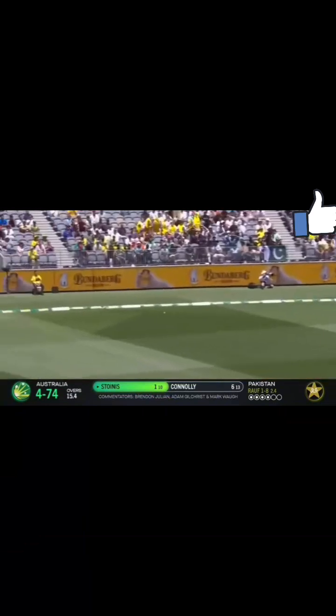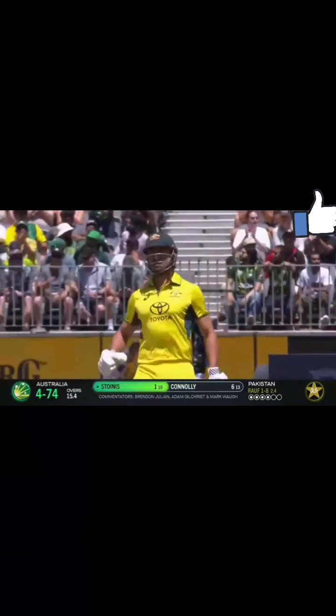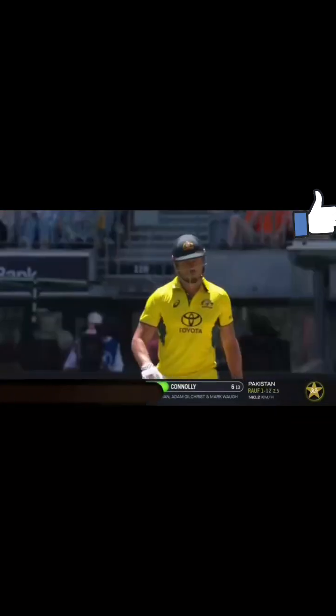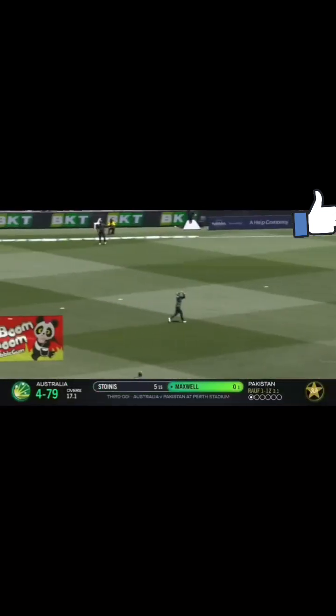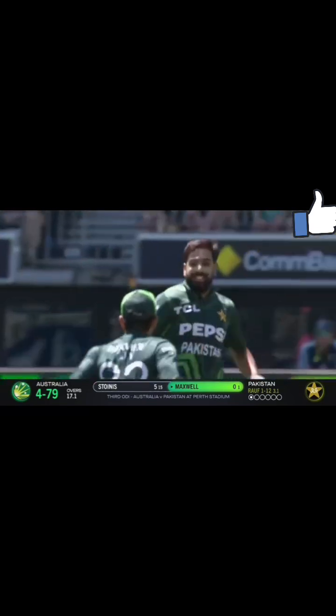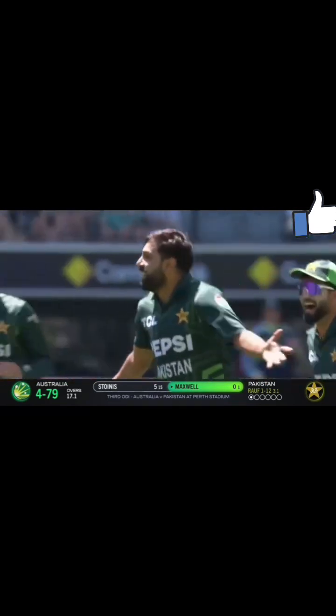Ooh, just over the top. That'll be 4. Good shot. Went for it. A little bit of relief there for Marcus Stoinis. First one for him. Got one come. Squared up. Out. Gets Maxwell again. 3rd time for the series. 2nd time for a duck. Haris Rauf pumped up. And Australia are crumbling in the West.